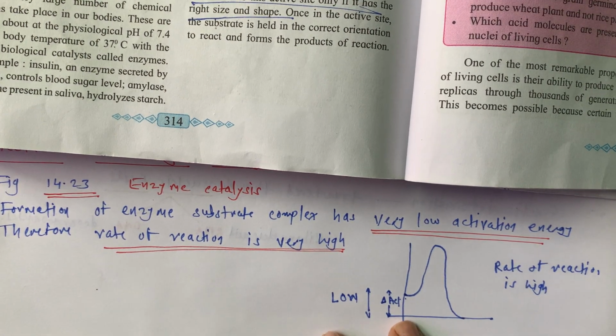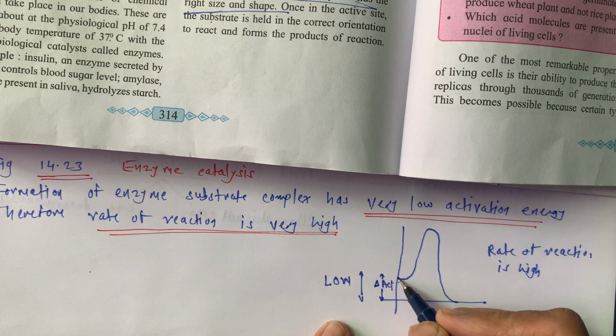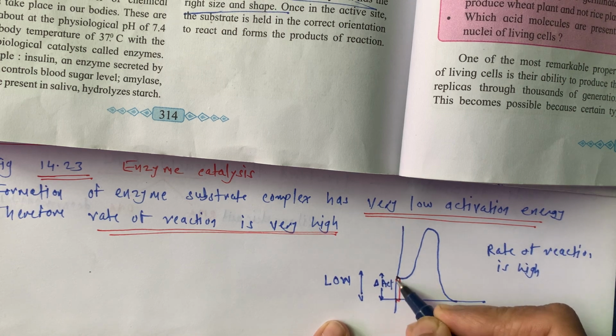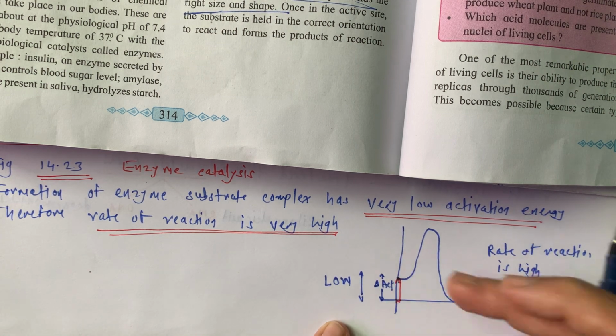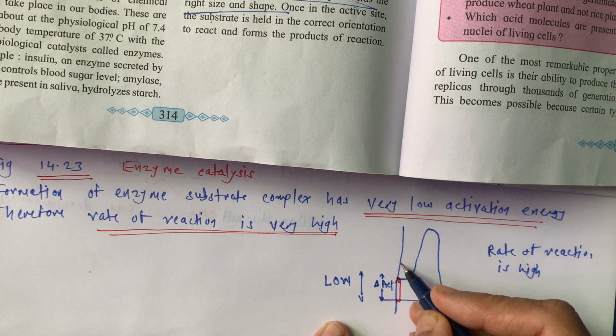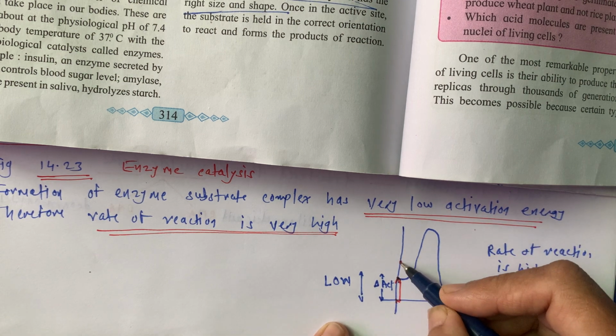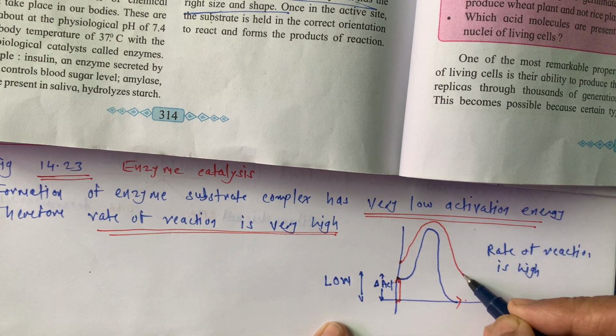We studied such an example in halogen derivatives also, in the SN1 and SN2 mechanisms. If the activation energy is very low, then the rate of reaction is very high. If the activation energy is high, then the rate of reaction is low.